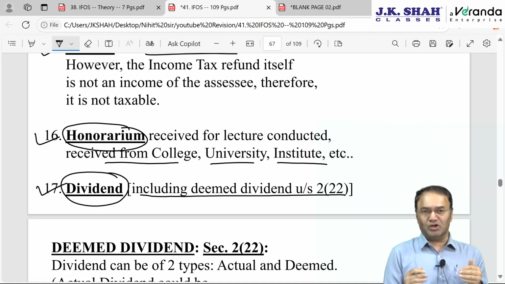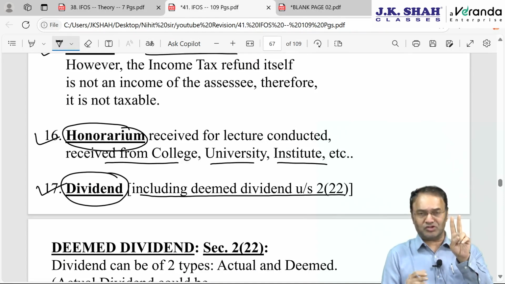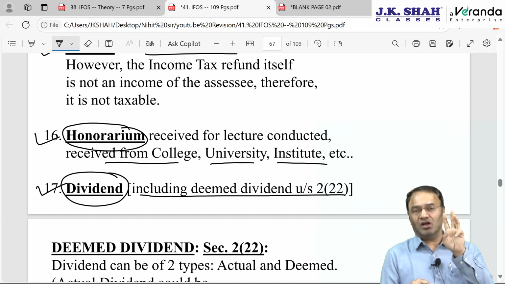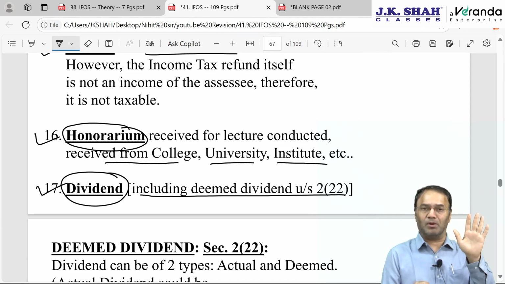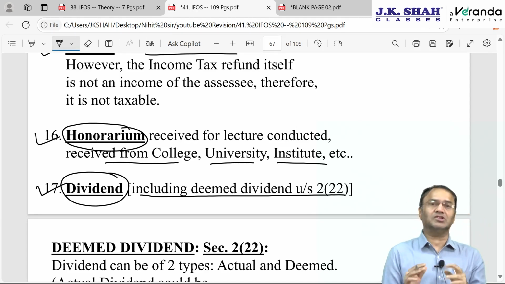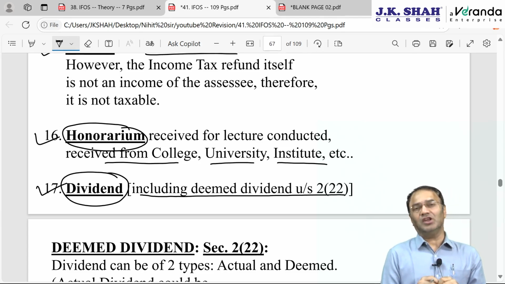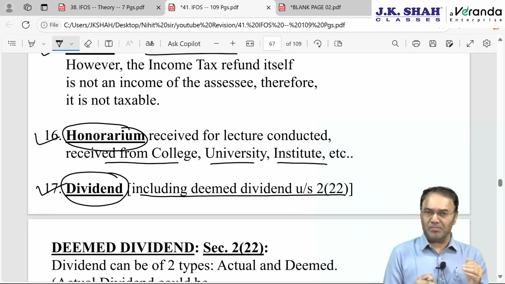What is dividend? Dividend, you know, we receive from shares. Whether received from equity shares or preference shares, whether received on equity dividend or preference dividend, maybe final dividend or interim dividend, maybe from public company or private company, all such dividends are taxable under the head IFOS. And dividend is mandatory. Dividends are always taxable under the head IFOS. So that we already discussed now.